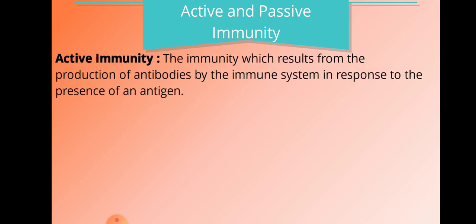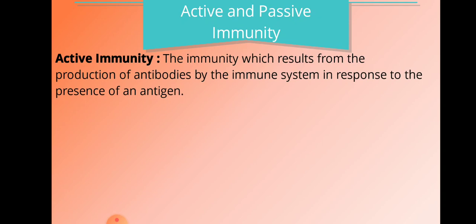First, here we will look into the definition of active immunity. So, what actually is active immunity? The immunity which results from the production of antibodies by the immune system in response to the presence of an antigen. That means if any pathogen enters into the human body, our body cells, the WBCs, show a response against these pathogens.